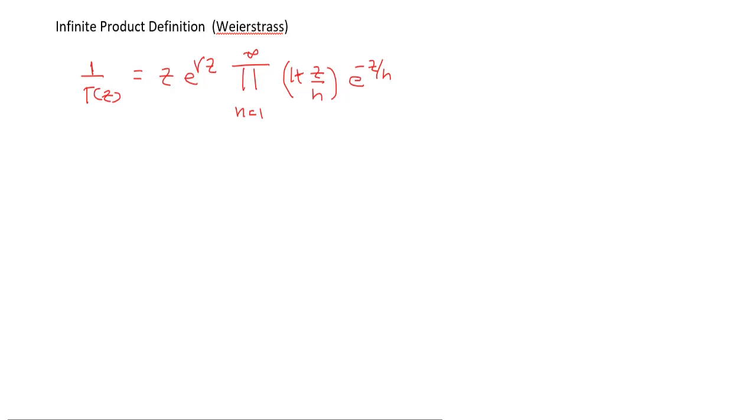And here the gamma means this gamma. So I am talking about this gamma. Gamma is equal to the Euler-Mascheroni constant, and its value is equal to 0.5772156 something.